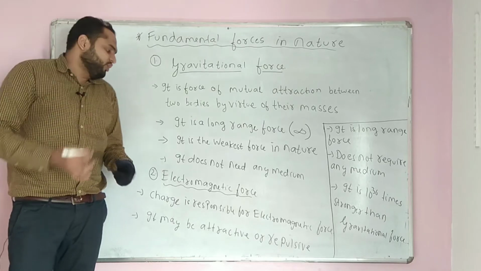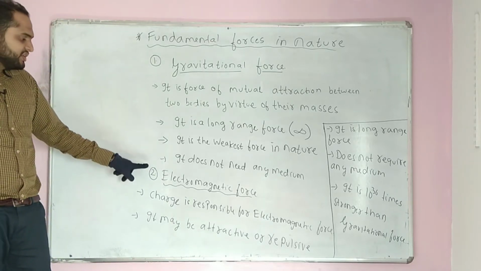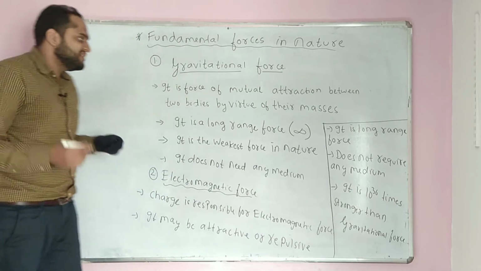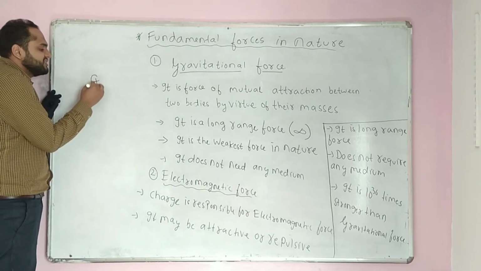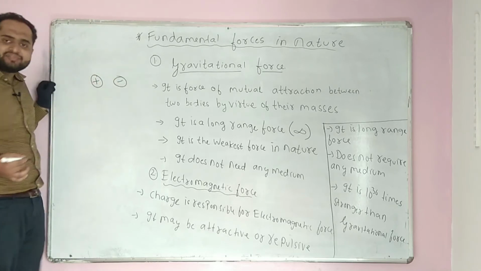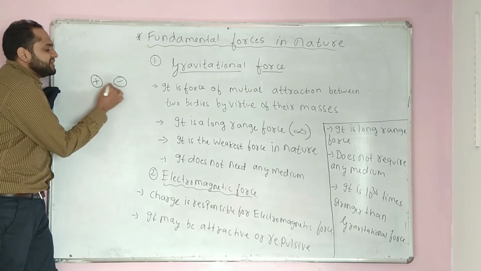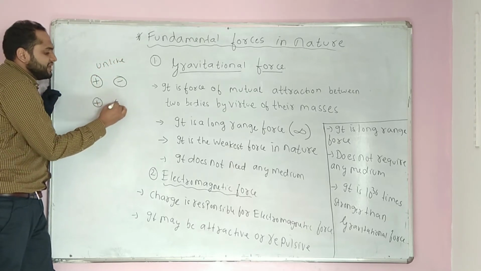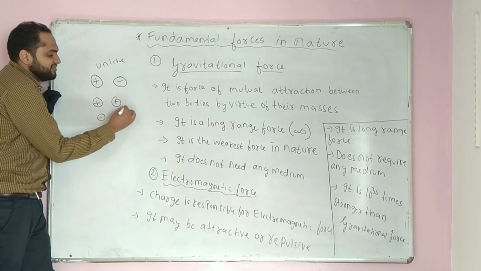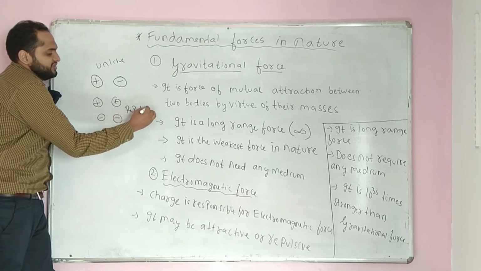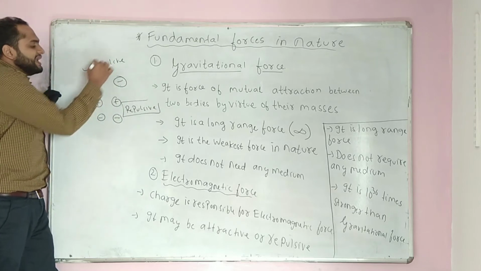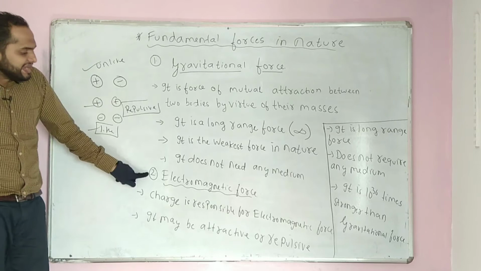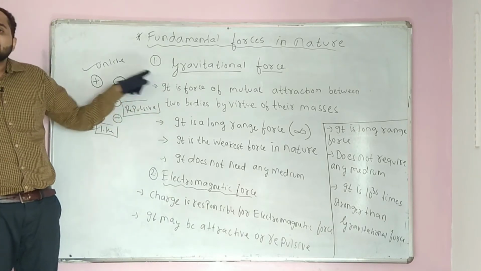The next macroscopic force is electromagnetic force. Charge is responsible for electromagnetic force. When we talk about charges, there are two types: positive charge and negative charge. Positive and negative attract each other, that is, unlike charges attract each other. And positive with positive, and negative with negative, repel each other. Repulsive force. Right? Unlike charges attract and like charges repel each other. Now, electromagnetic force is stronger than gravitational force.